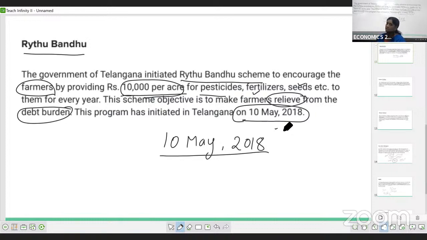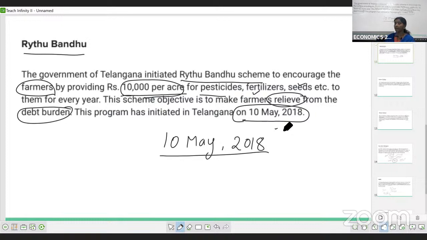The next, what else did we discuss? Kalyana Lakshmi, also the same thing. They introduced it for the SCs, STs and BCs. They won't ask for Kalyana Lakshmi separately as BC or SC or ST. For everyone it is the same, no? They ask only for Kalyana Lakshmi. The next, Ambedkar Overseas: for SC students who want to study abroad they are giving 20 lakhs of rupees, but the parents' income should be below 5 lakhs of rupees per annum.